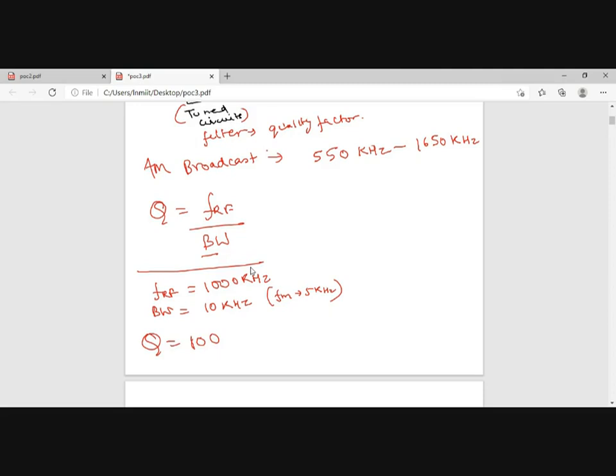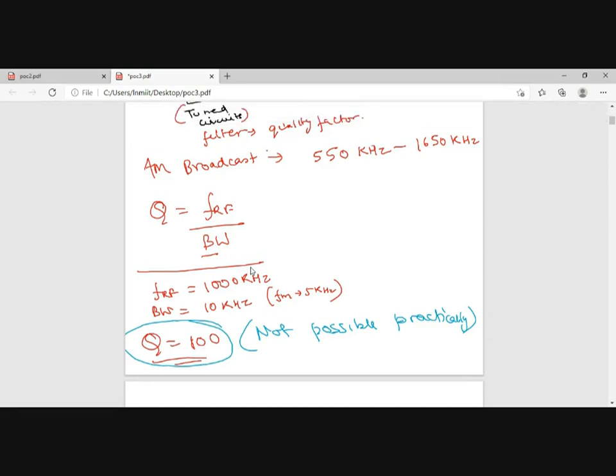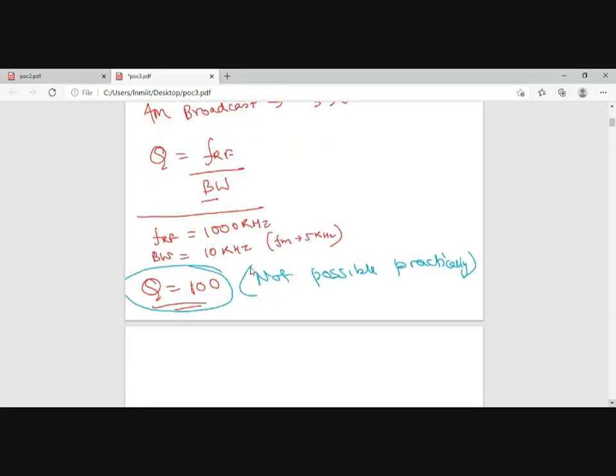Now, it is a big challenge to create a filter with a quality factor of 100 or 150. This is not possible practically. But even if we make it, suppose I make a filter with a quality factor of 100, then what will happen?